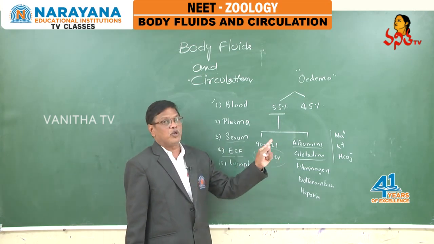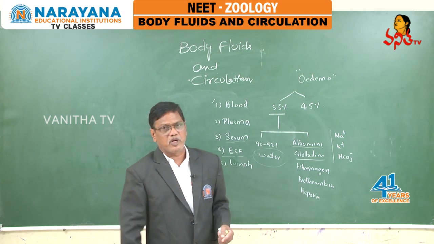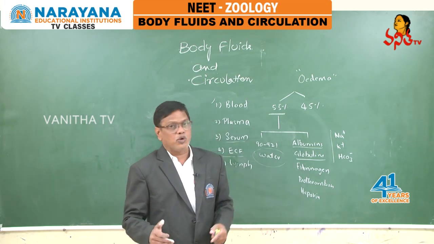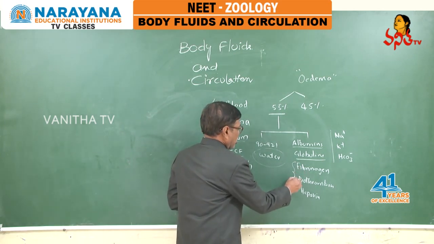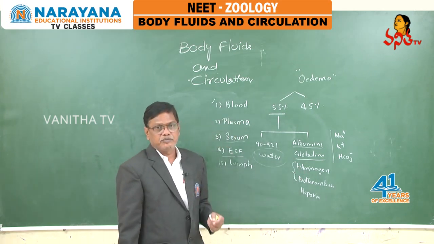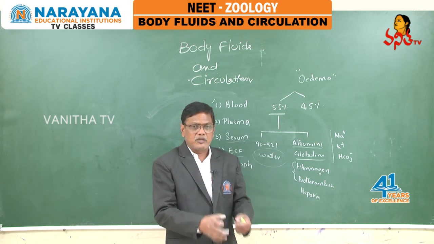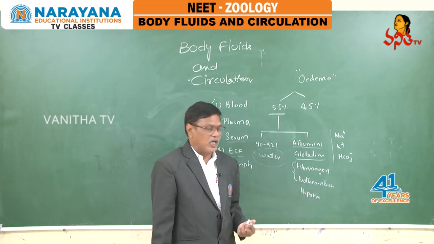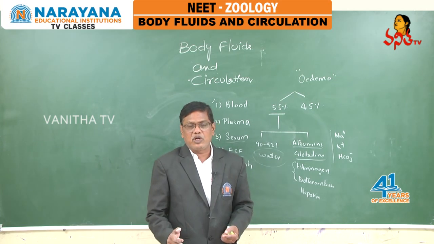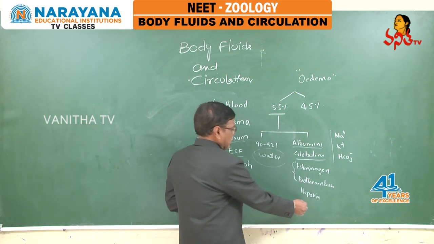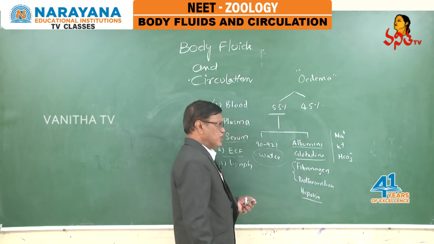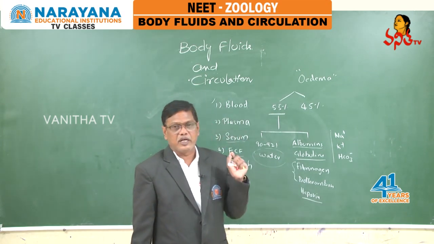What are immunoglobulins? Well known, they are nothing but antibodies. They play a key role in the defensive mechanism. Then fibrinogen, prothrombin, these are secreted by the liver and they are released into the plasma. They occur in inactive form. They play a key role in blood clotting, blood coagulation. Heparin is well known to you, which is an anticoagulant.